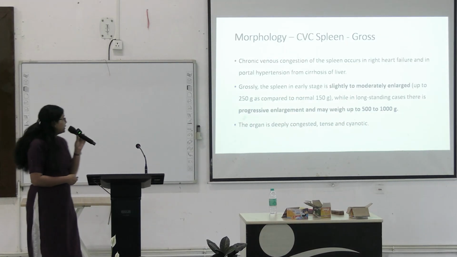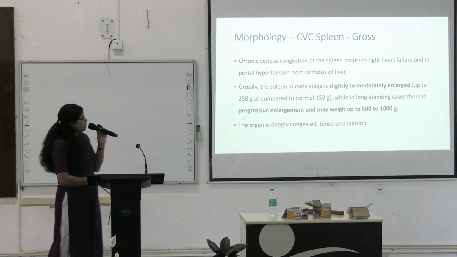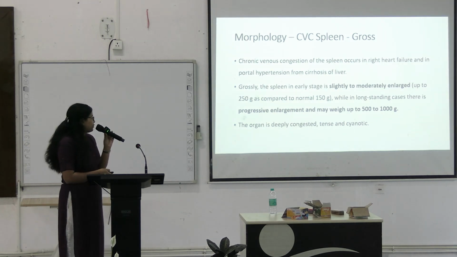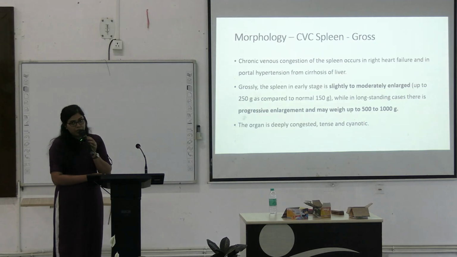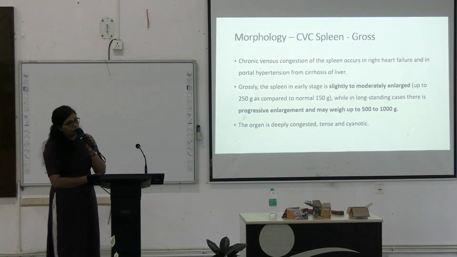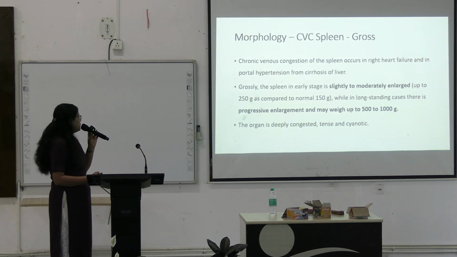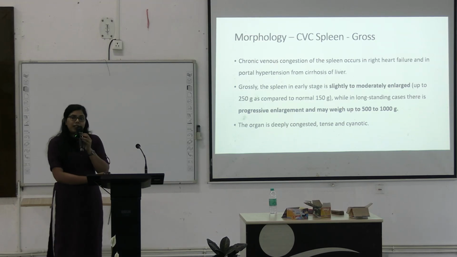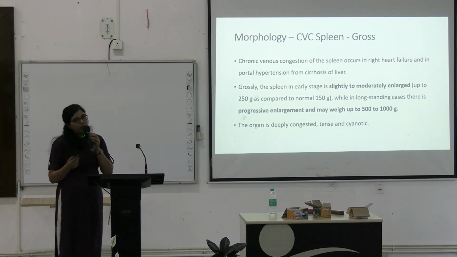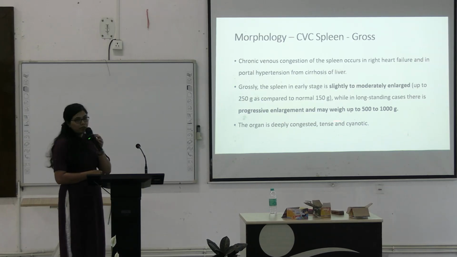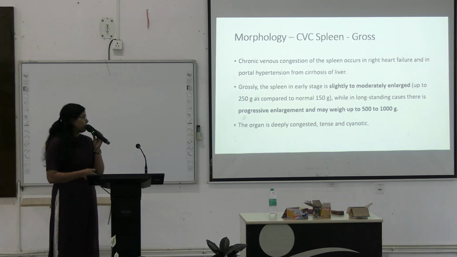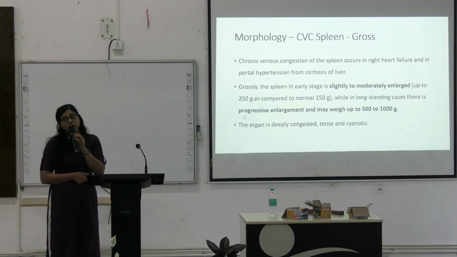Coming to CVC spleen, it is again caused by right heart failure, and it can also be caused by portal hypertension and liver cirrhosis. Grossly, the spleen is slightly or moderately enlarged in the early stage of congestion, up to 250 grams, where the normal weight of the spleen is 150 grams.